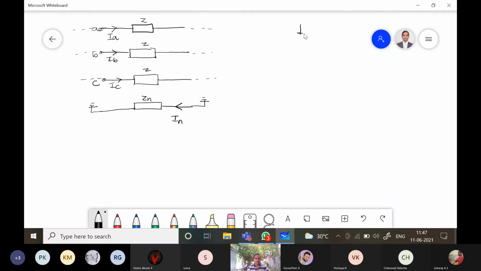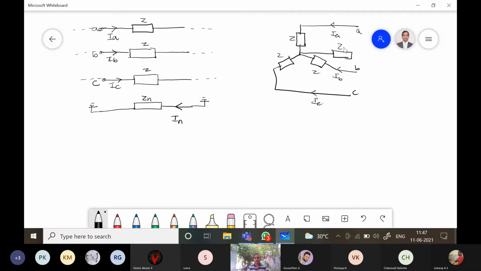Generally, how do you draw a star grounded circuit: A, B, C, currents IA, IB, and IC, impedances Z, Z, Z, and the neutral connected through an impedance called Zn. This is the neutral point, right? So this is the circuit.